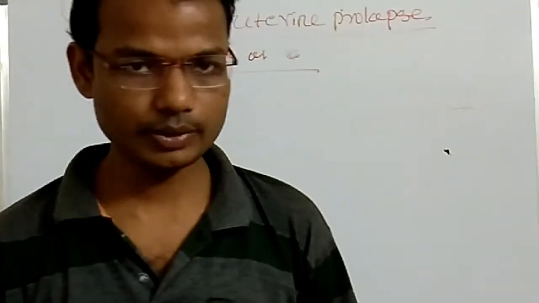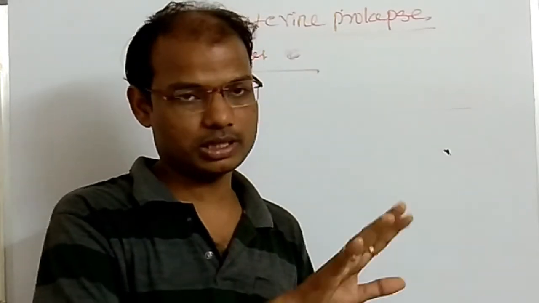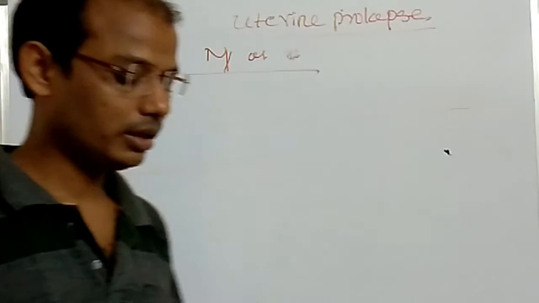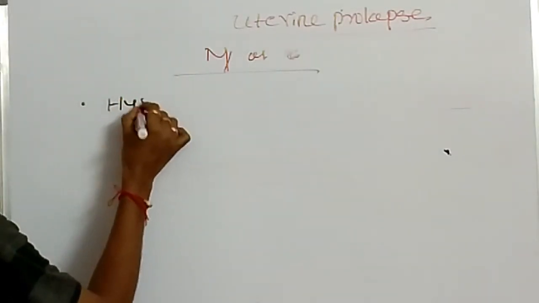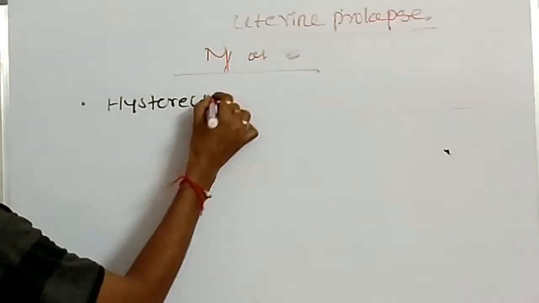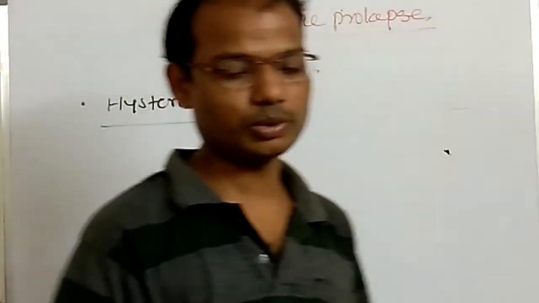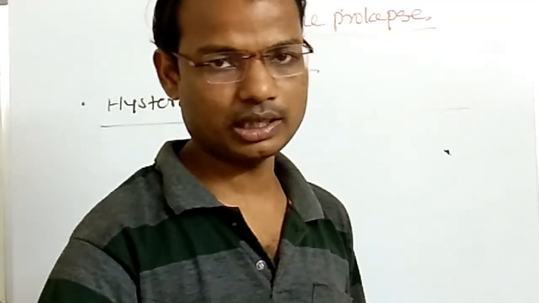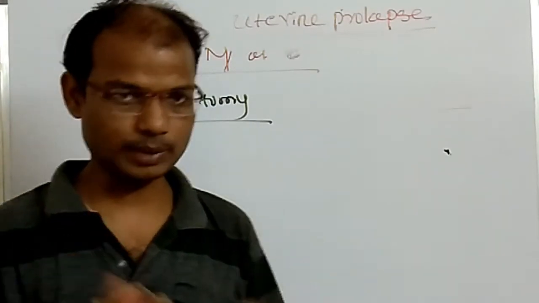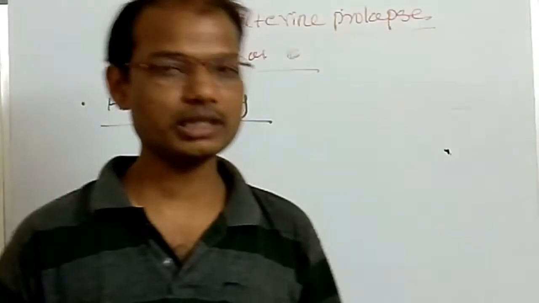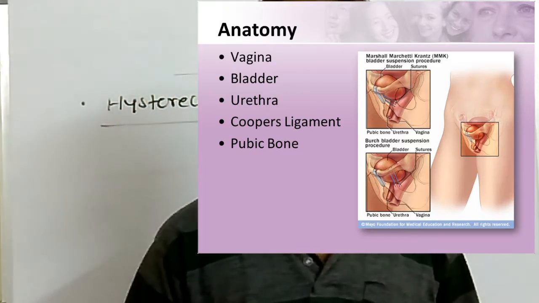Next, if very severe uterine prolapse occurs and it is dangerous to manually reposition the uterus, then the surgeon will plan for hysterectomy. Hysterectomy is a convenient surgical procedure. If manual repositioning of the uterus with pessaries is unsuccessful, then go for the surgical procedure, that is, surgical removal of the uterus.